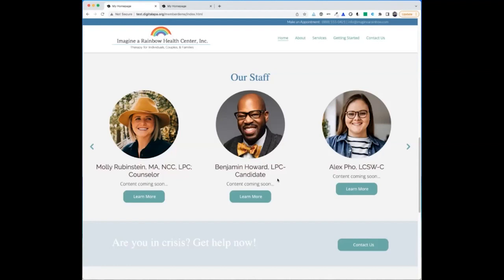But in the case of the headings and the learn more, you could just link the names. So in this case, Benjamin Howard, LPC candidate, I could make his name an H2. I could make that the link if I wanted to, or I could put the blurb and then link in the blurb. But having the learn more is not very descriptive.